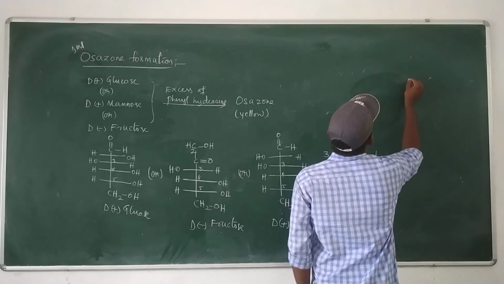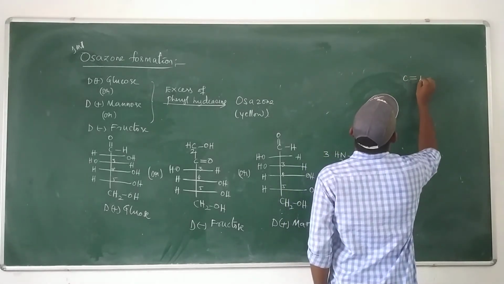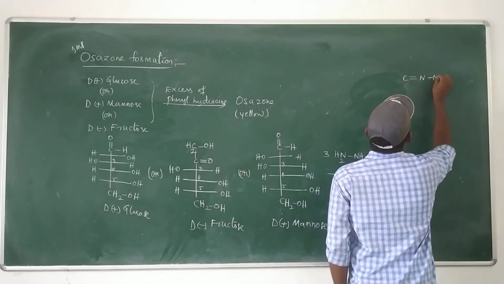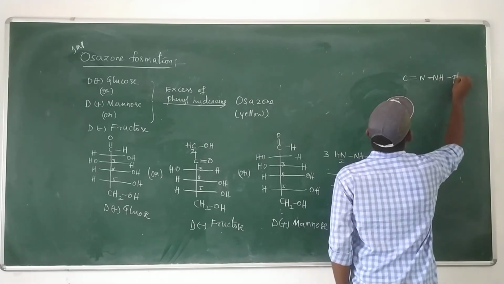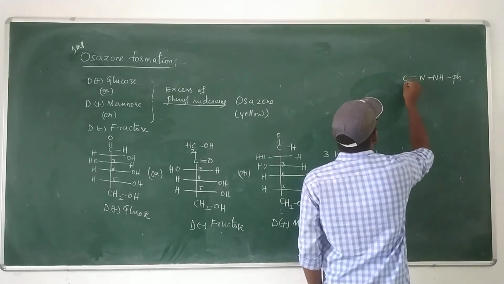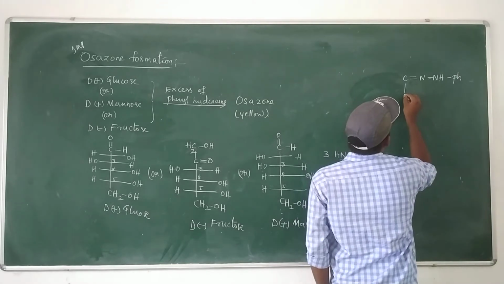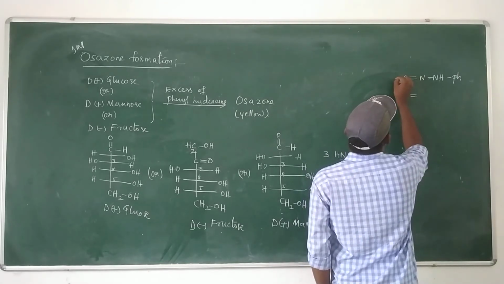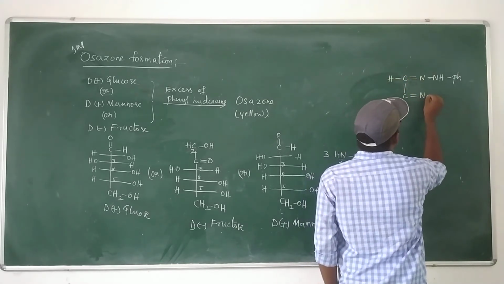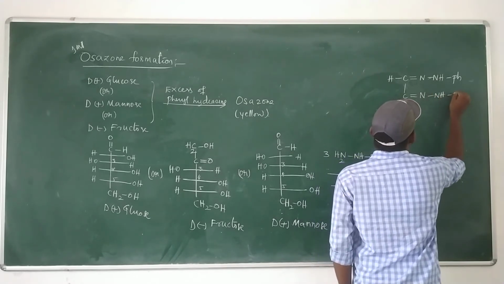It looks like C double bond N, NH, Ph. And next one is C double bond, this is H, N, NH and Ph.